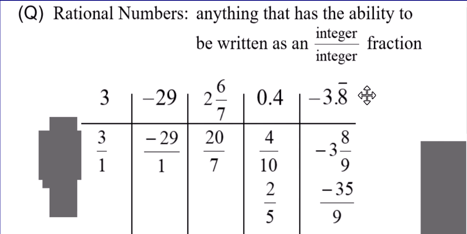If there were 3 digits repeating, like 0.821 repeating, then it would go over 999. So that's the trick. Kind of like going over 10, but it's one less. That's how repeating decimals work. All of these types of numbers have the ability to be written as an integer over integer fraction, and that is what officially defines rational numbers.